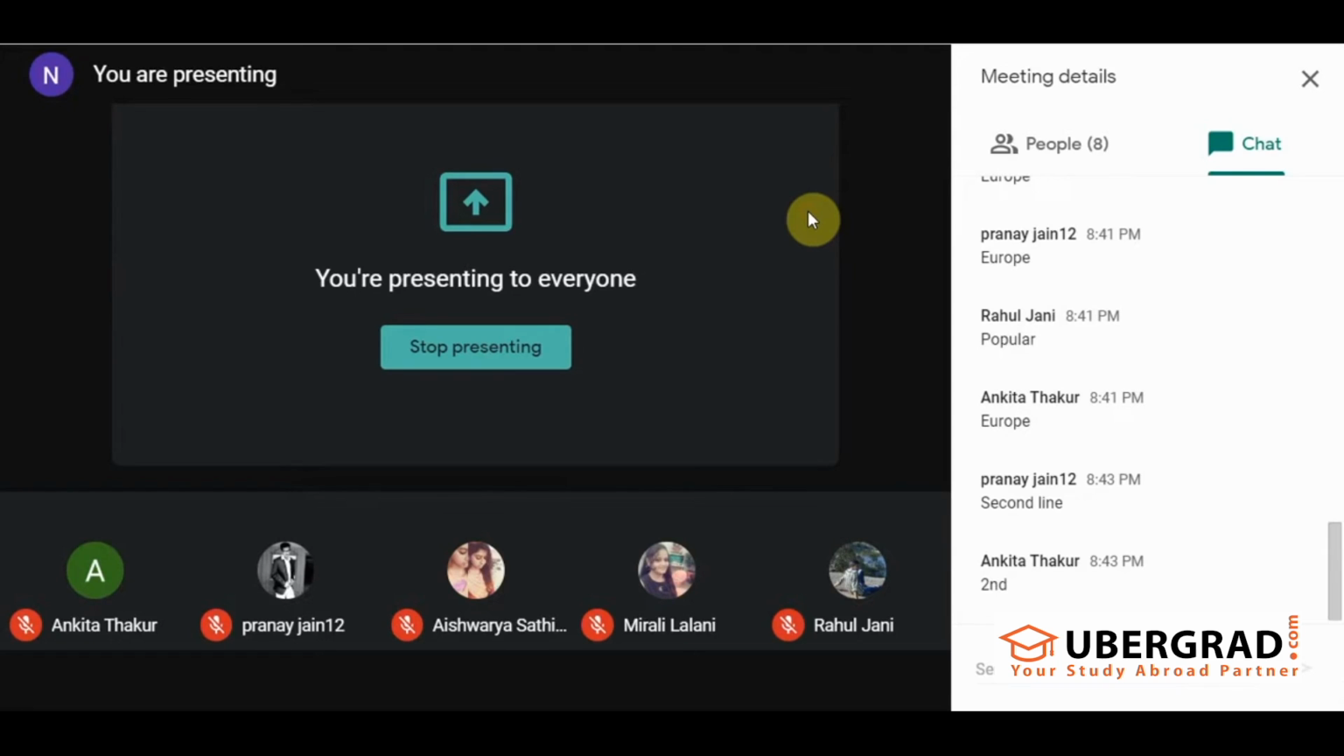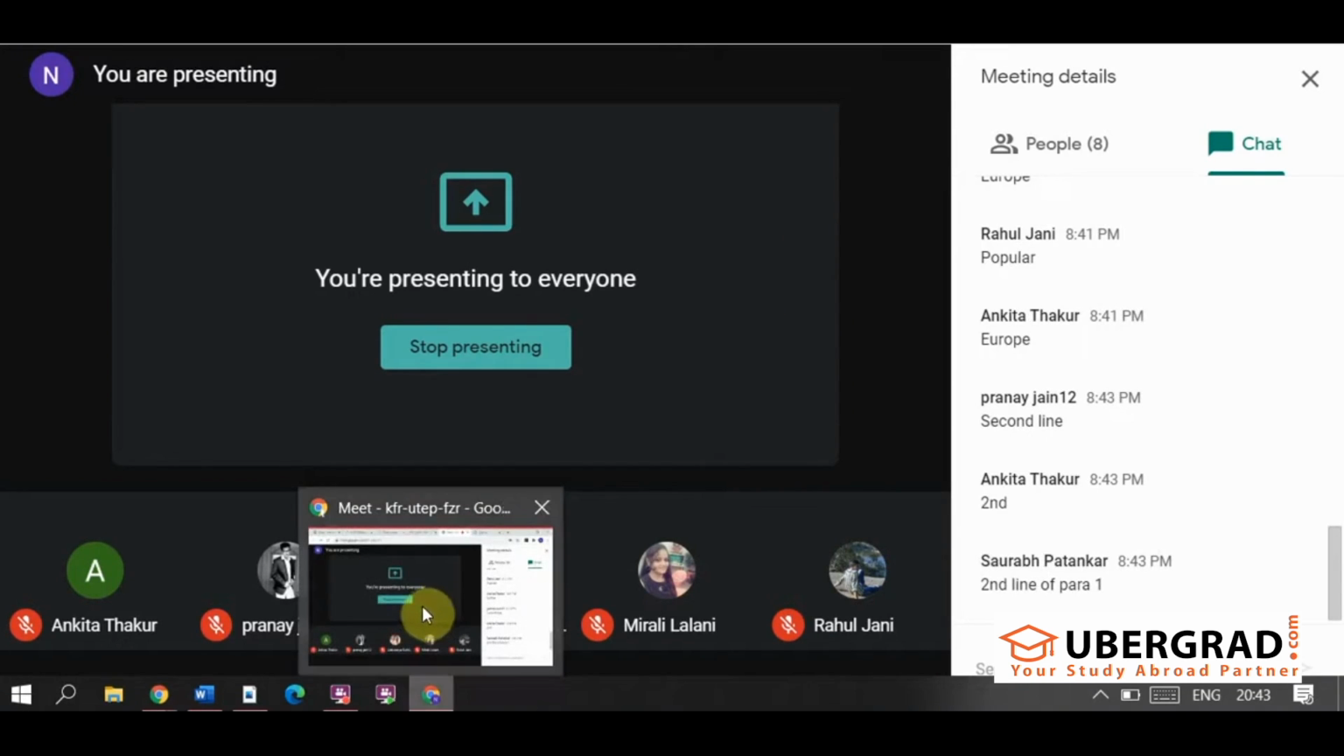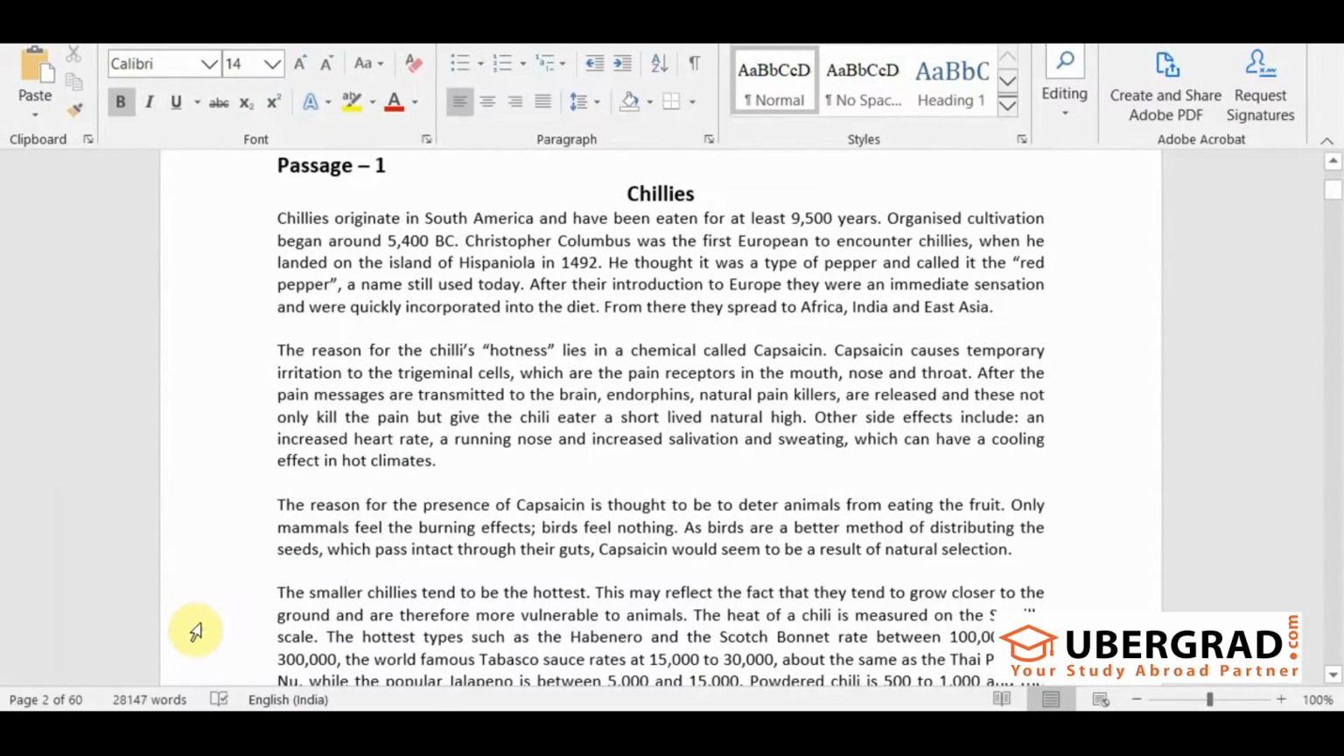So it's in the second line. Okay. What do we have in the second line? Do we have the word Europe? Okay. I think that word is European. Christopher Columbus was the first European to encounter chilis. That's not Europe. Where is Europe? Europe is in the fourth line, right? Now once we have found the word Europe, we'll try to match it with the information given in the question. What does the question say? Chilis became popular as soon as they were brought into Europe, right? So read this statement and try to tell me whether it is true, false or not given.